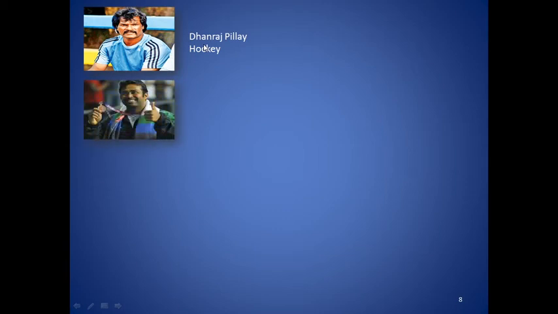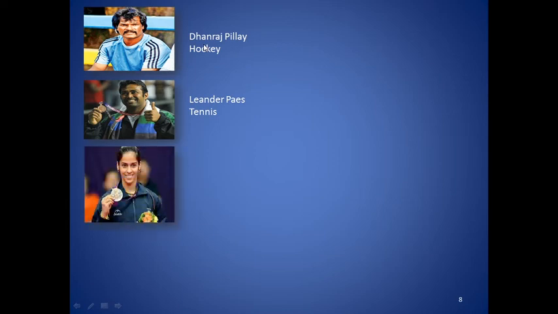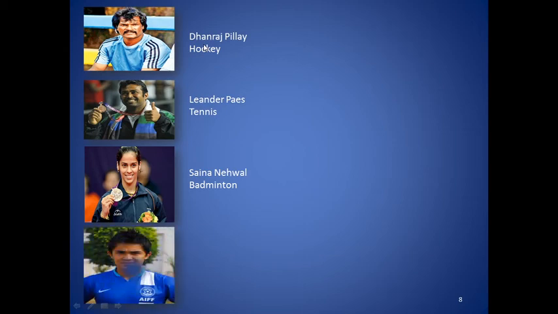The second picture is the famous tennis player Leander Paes, and the third picture is Saina Nehwal, badminton. She became the first Indian woman to be ranked number one by the Badminton World Federation. The next picture is a famous footballer of India. He is Baichung Bhutia from Sikkim. Baichung Bhutia is a former Indian professional footballer who played as a striker.